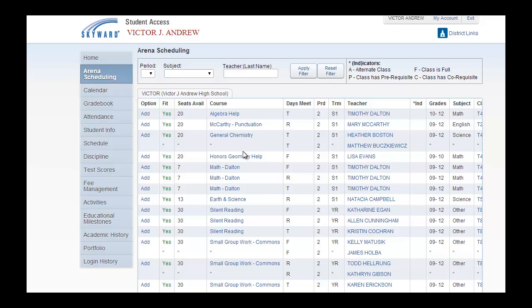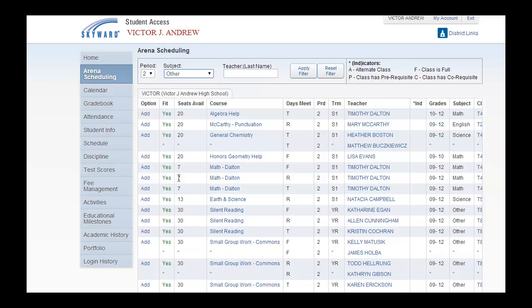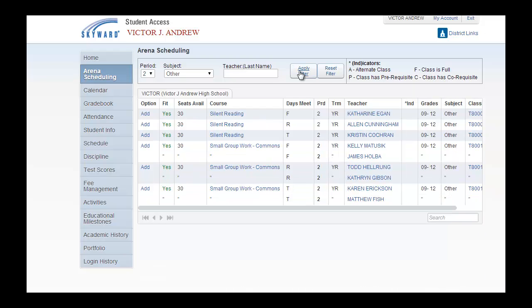How you schedule for a course is very simple. Again, if I wanted to look for a specific course, let's say I wanted to take advantage of some of the independent study opportunities, I could go to the Department of Other. The Other department will indicate many options that aren't attached to a specific departmental area, including many enrichments.